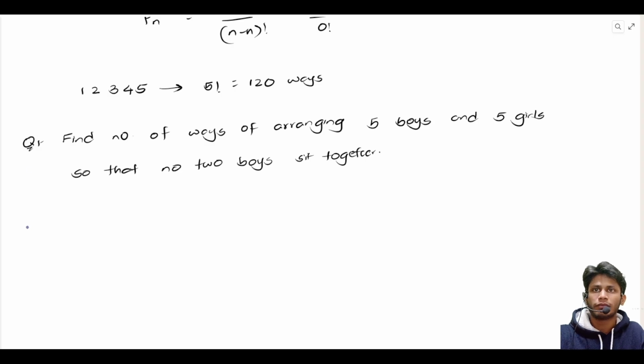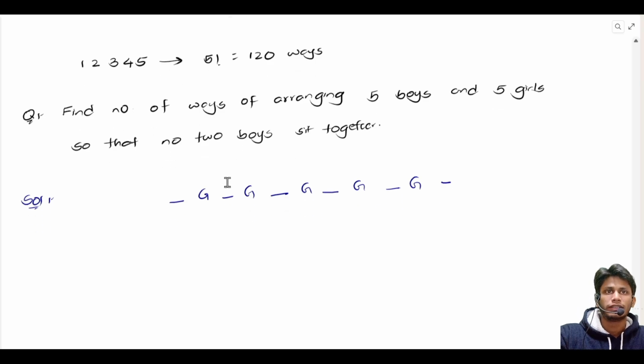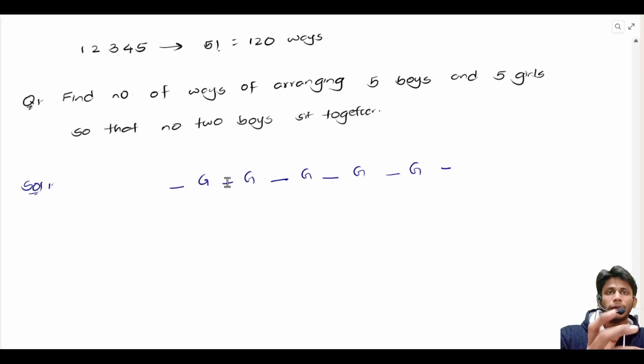So we know that boys are not sitting together. What we can do for this is first place the girls. So we have seated the girls first. We have 5 gaps over here in between the girls. Now we can place boys over here so that no 2 boys sit together.